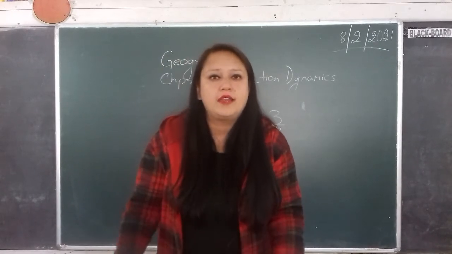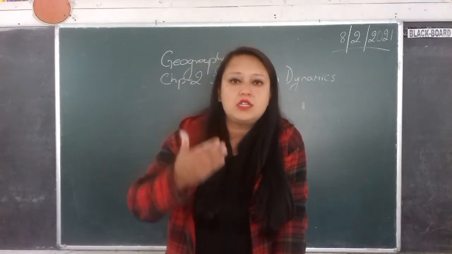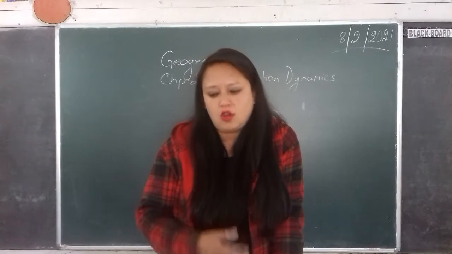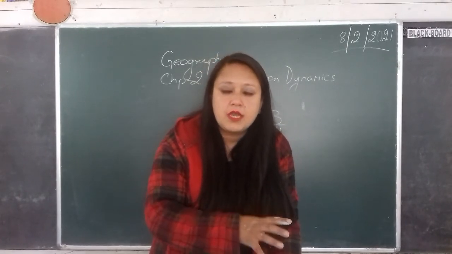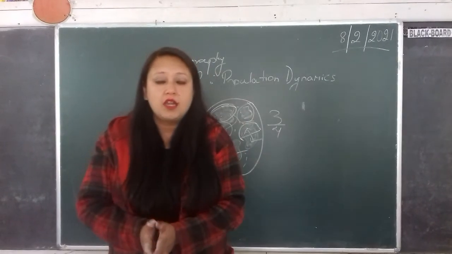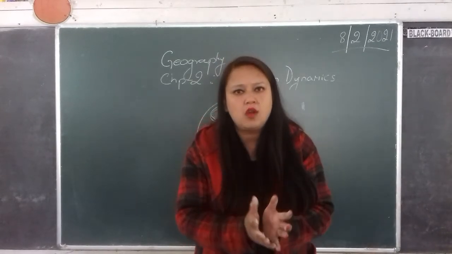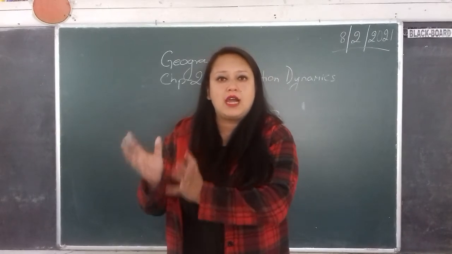We will be learning about all the factors which affect the population of a place. In some places people are not living and the area is empty. In other places people are living but in a small number, and in other places people are living in a very large number.